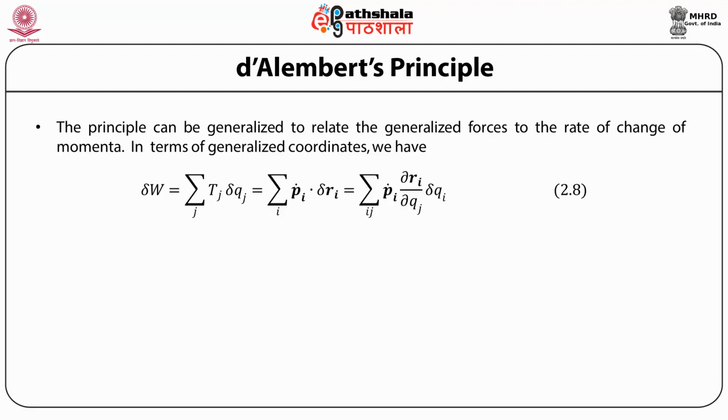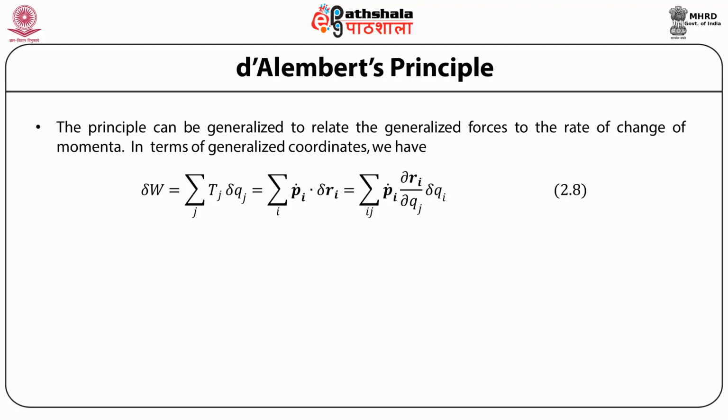And delta W, if written as pi dot delta Ri, and since the position vectors Ri are functions of generalized coordinates, then delta Ri can be related to the variations in the generalized coordinates by the chain rule.